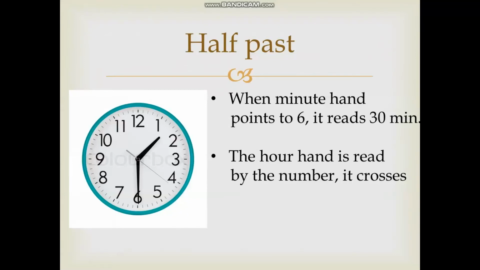The long hand, the minute hand, is at 6, which means it is half past. And what past? Past 1. You will see the hour hand has crossed 1. So it is half past 1, or you can say it is 1:30. We told you that 6 means 30 minutes and the hour hand will represent the number it has crossed.